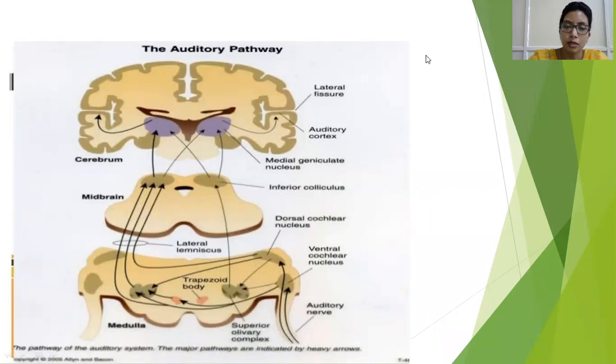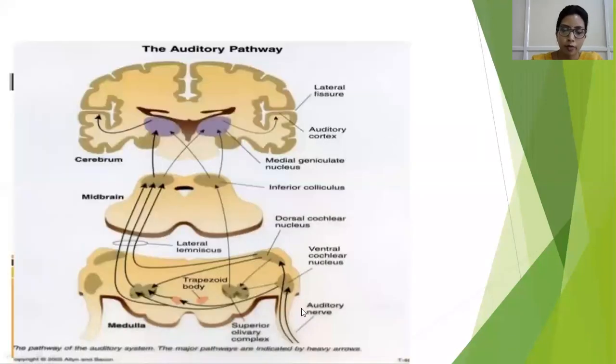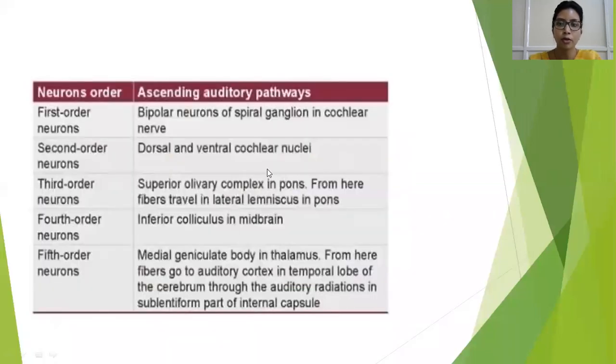So the first order of neurons is the bipolar neurons of the spiral ganglion in the cochlear nerve. This is the first order of neurons. From this, the axons pass and reach the dorsal and the ventral cochlear nuclei. So dorsal and ventral cochlear nuclei form your second order of the neurons.